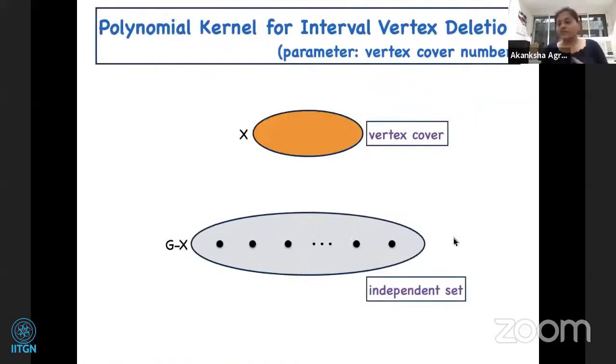So now let us go back to our kernel for interval vertex deletion when parameterized by the vertex cover number. So here X is a vertex cover and we have an independent set, so there is no edge. Note that an independent set is trivially an interval graph: place the intervals far enough apart so that no two of them intersect. So in particular, X is an approximate solution.